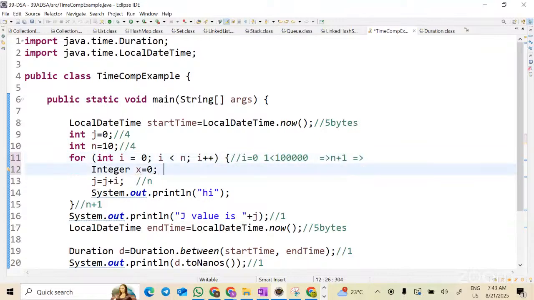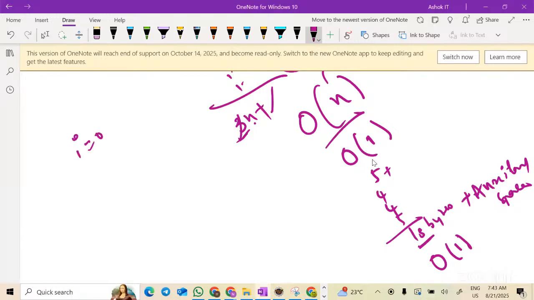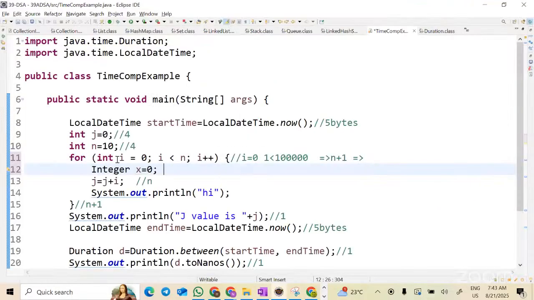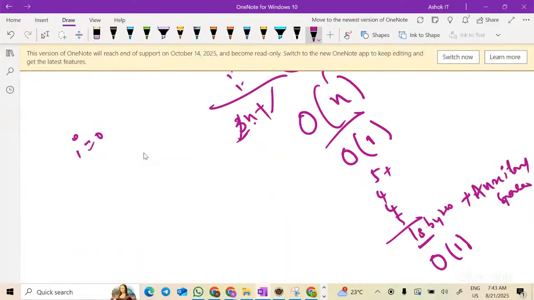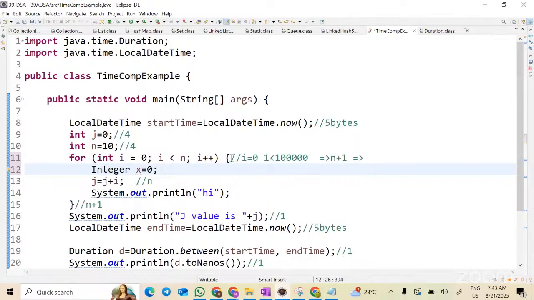When i equals 0, it will come inside and create an Integer x. That means 4 bytes. When i equals 1, 4 bytes. i equals 2, 4 bytes. So when i equals 9, 4 bytes, correct? You guys agree with me? Because I created a variable inside a for loop.